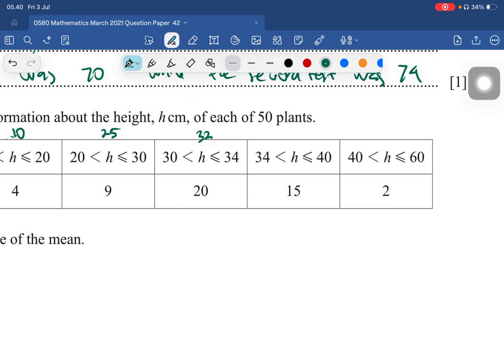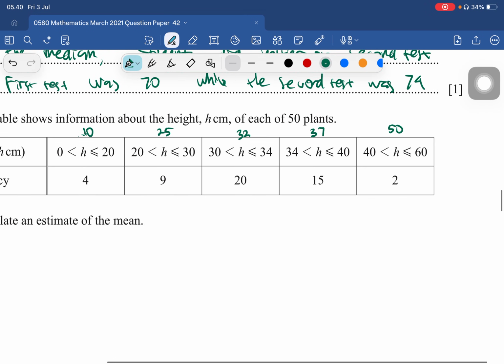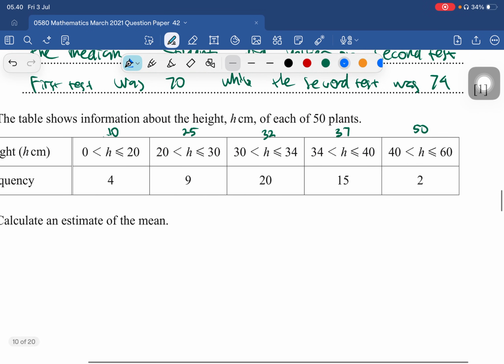From 34 to 40, here is 37. Next we got 40 to 60, which is equal to 50.